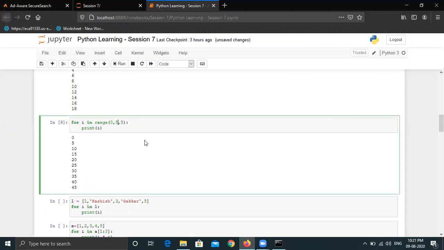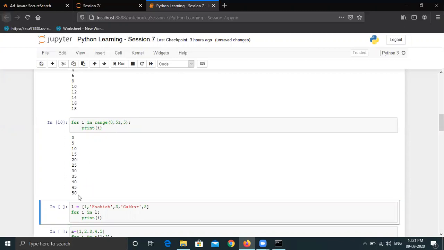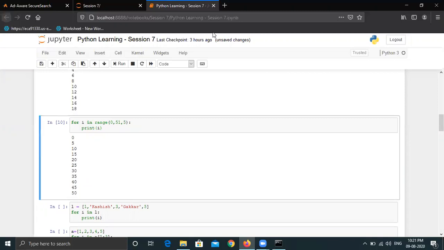If I make it 51, so now this range will be 0, 51. It will now go to 50. So my last value in this case now will be 50. Yeah, multiples of 5. That's correct, Dheeraj.